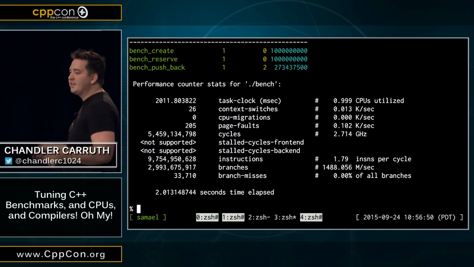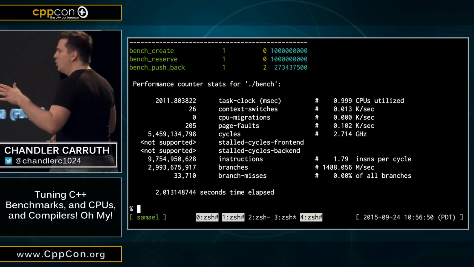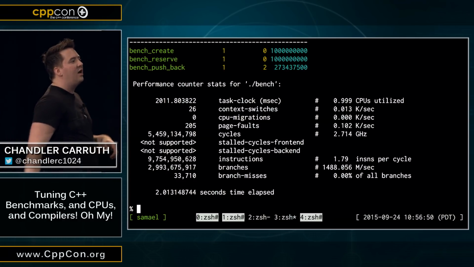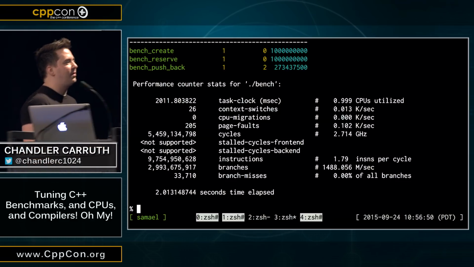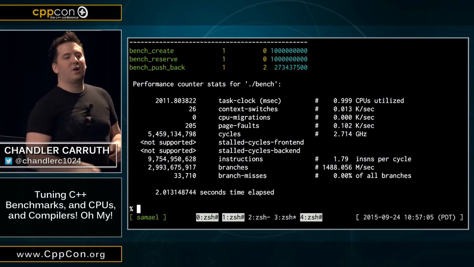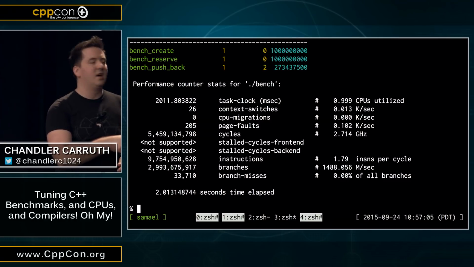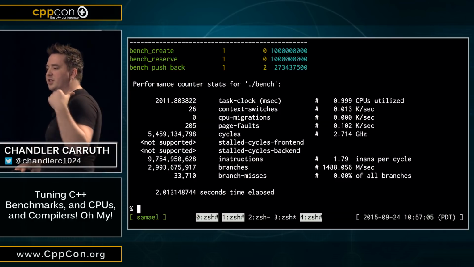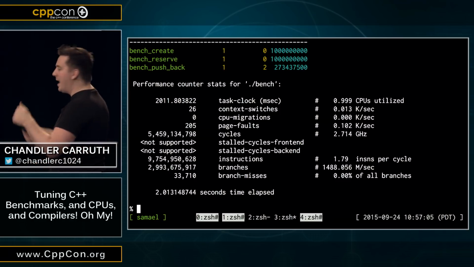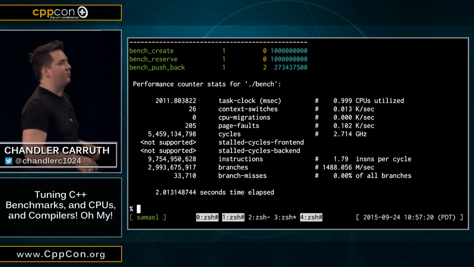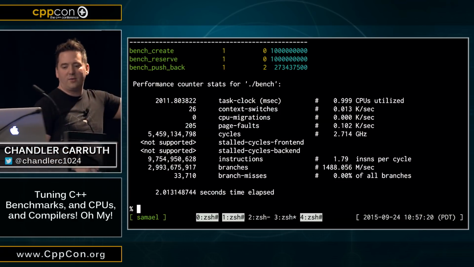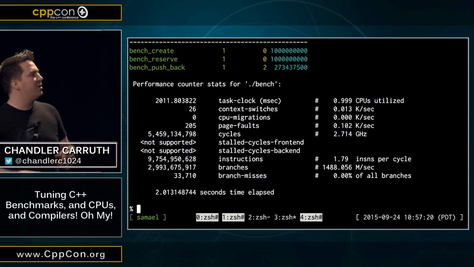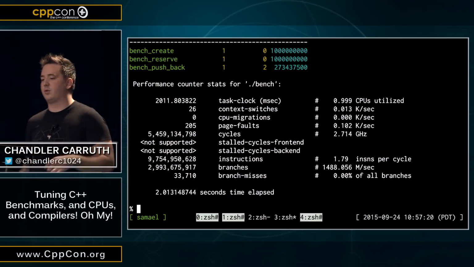It tells you that there were 26 context switches where we got moved around by the scheduler of the CPU, 205 page faults, which could be interesting. It also tries to tell you a lot about the processor. And so here we see how many cycles it took, and it tries to actually collect a bunch of other statistics, like how many of these CPU cycles were stalled on various parts of the processor. Unfortunately, this machine has a Haswell chip, and my kernel doesn't actually map the right things here. So the chip's reporting a different number than what the tool's looking for. So I don't have that data. But the chip actually has it, and you can go and fix this if it really matters. It shows you how many instructions, branches, all kinds of cool information.